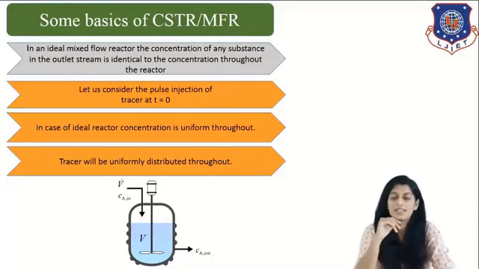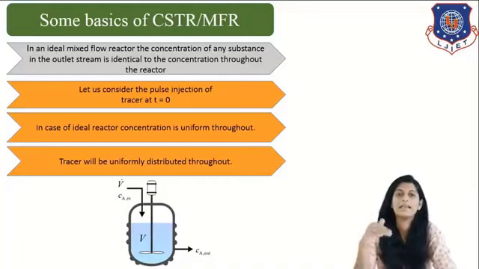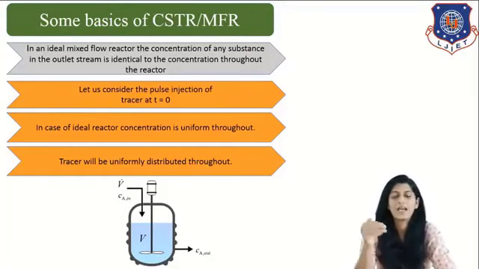Right? So this is all about how to determine RTD in batch reactor and PFR reactor, and some basic concepts of CSTR, which is quite essential to know before moving ahead with CSTR derivation for RTD.